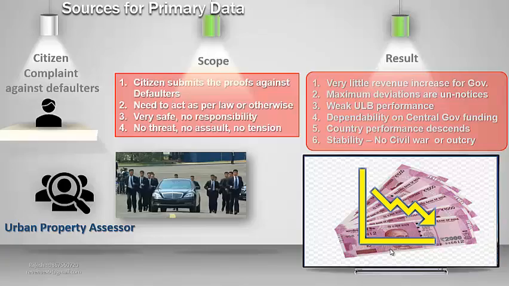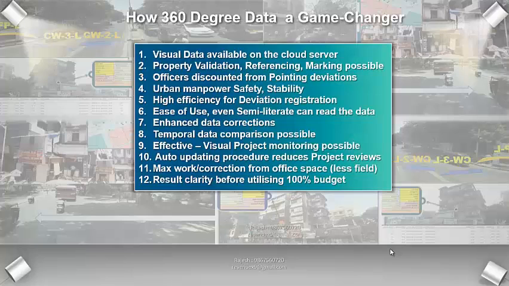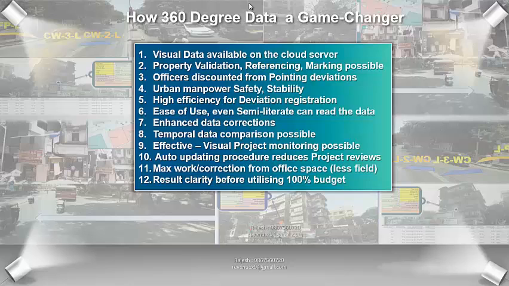360-degree data plugs the black hole of the validating tool for primary data. 360-degree data uploads visible property details on a cloud-based web server, which can be viewed by any authorized officer sitting in an office without conducting any site visit. It is the equivalent of getting the complete city in the office for validation of primary data. Property validation, referencing, pointing out and marking become very easy and shareable.